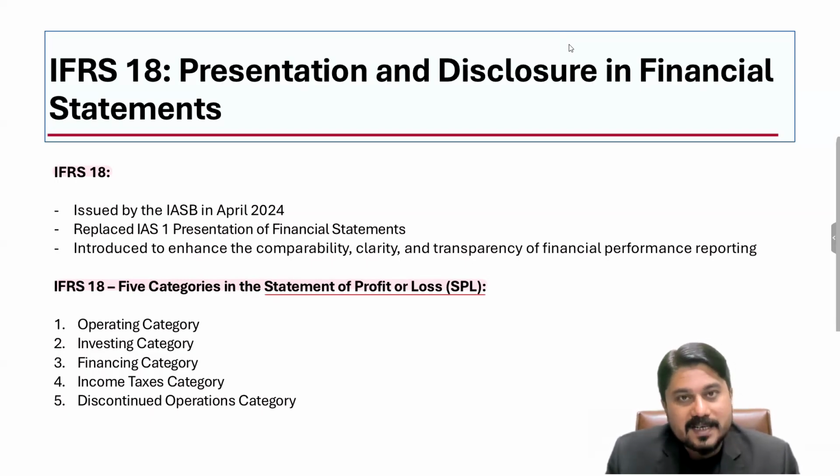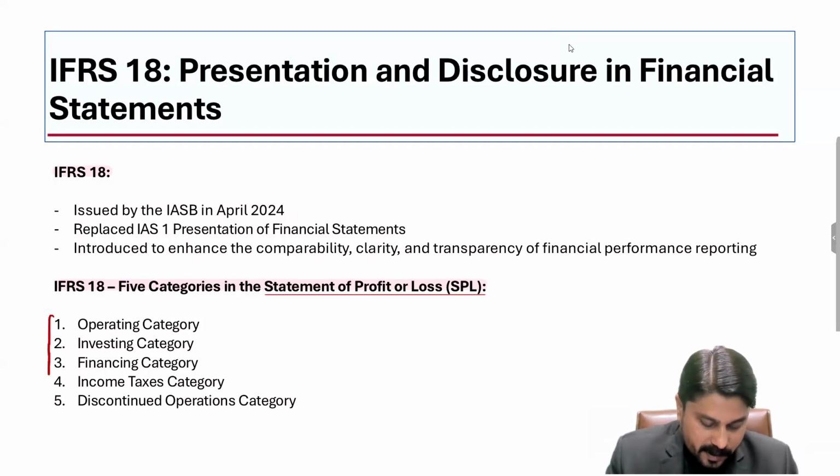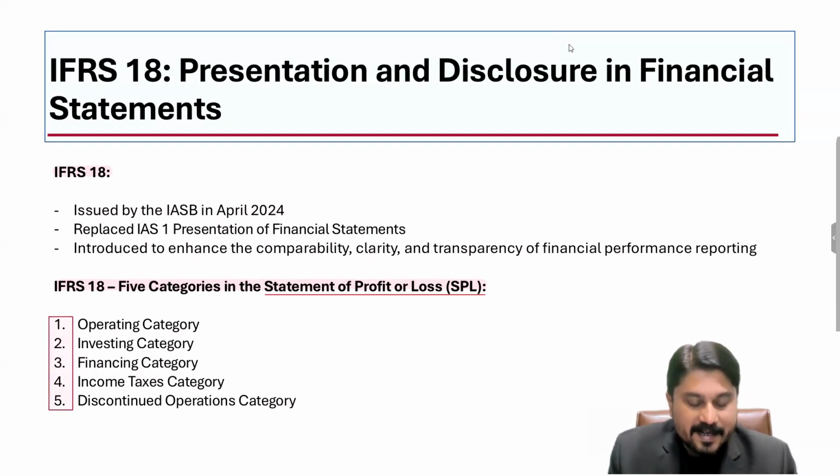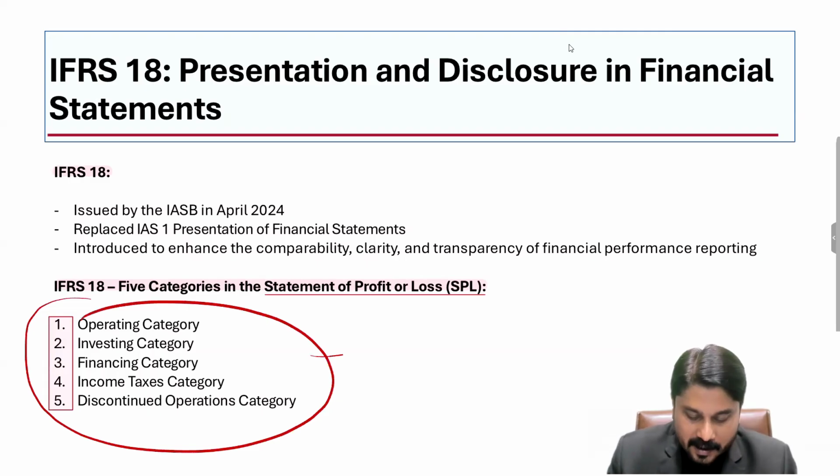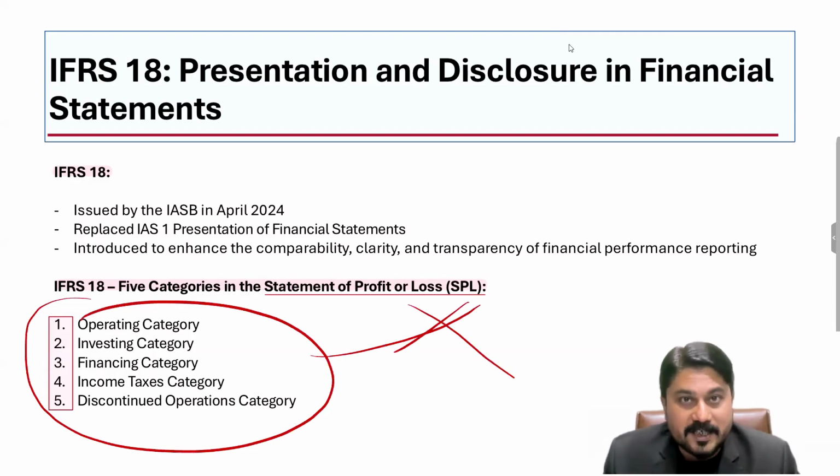IFRS 18 requires a company to prepare the statement of profit or loss, and the elements are to be reported in these 5 categories. These are the operating category, investing category, financing category, income taxes category, and the discontinued operations category. By the way, you will never see these headings in the SPL. These headings will not be shown in the SPL, but the elements will be shown according to these categories.